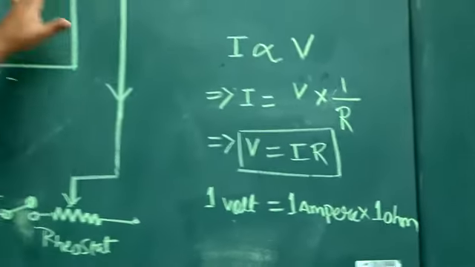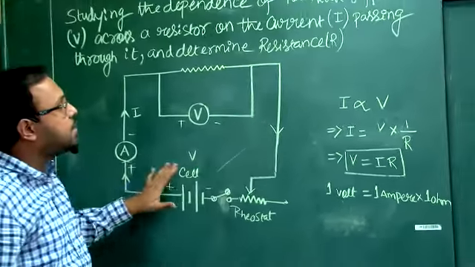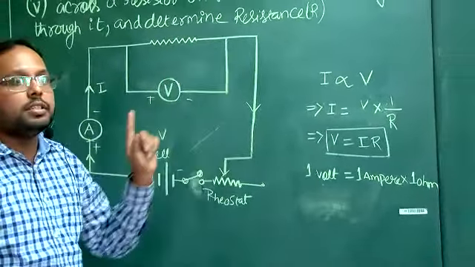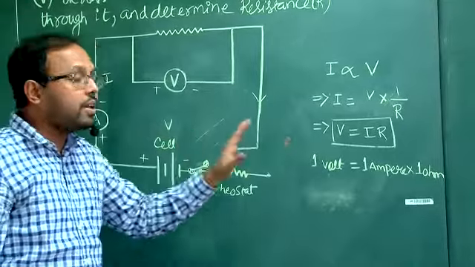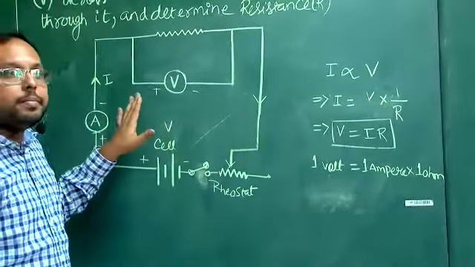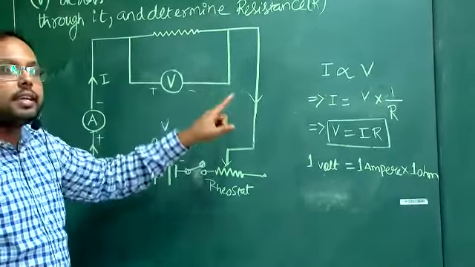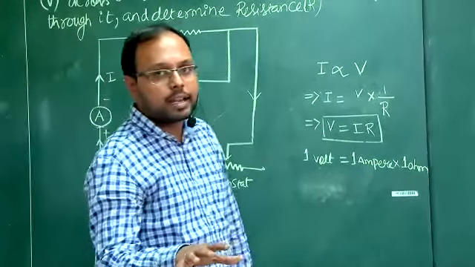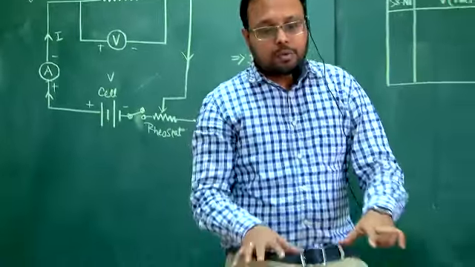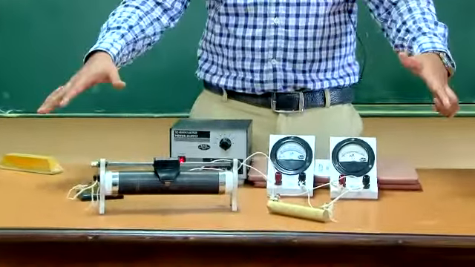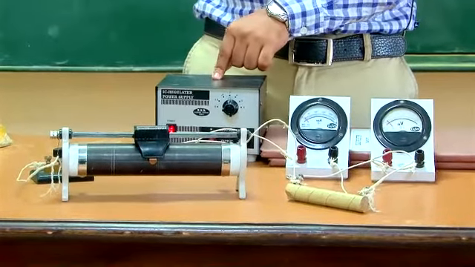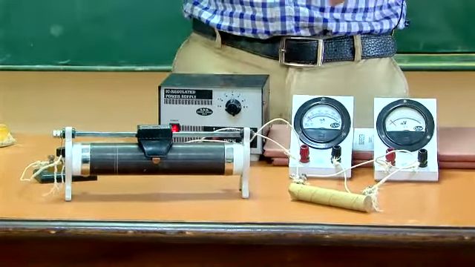You can just see this setup. This is a circuit. Based on this, we will verify the equation V equals IR. We will be verifying it based on this experimental setup. This is the circuit for the setup, and we have that same circuit on this table. Here we have arranged these apparatus. Whatever things were given on that circuit board, the same things we have here.